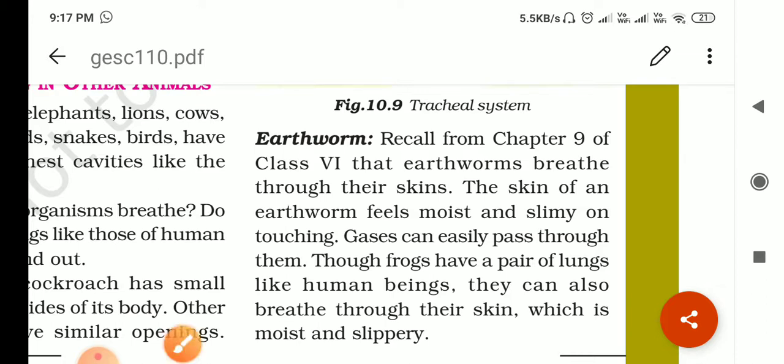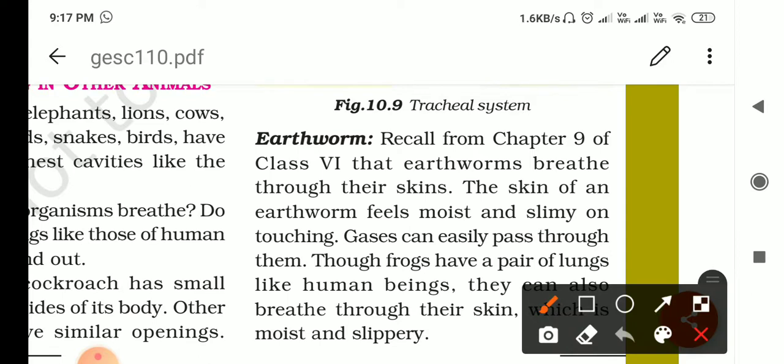Then, according to your syllabus, earthworm and the same. If we talk about unicellular organisms, Euglena and paramecium, they also absorb oxygen through the normal body surface. They are single-celled animals, so they absorb oxygen through the normal surface of the cell, and carbon dioxide diffuses into the environment.